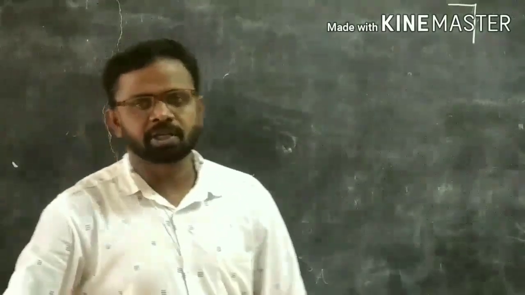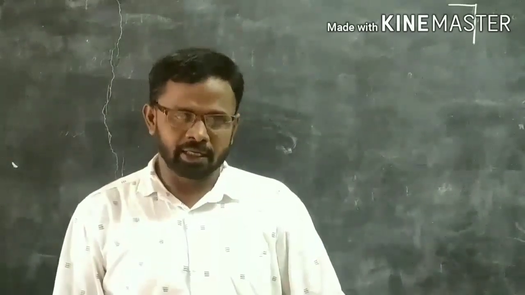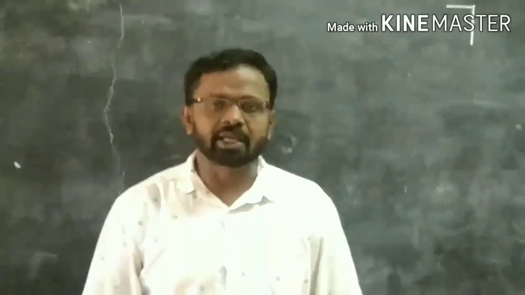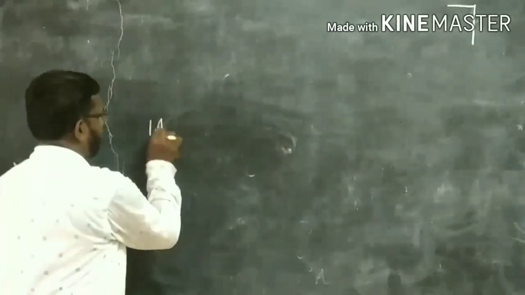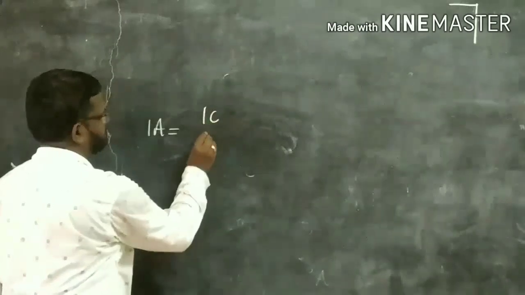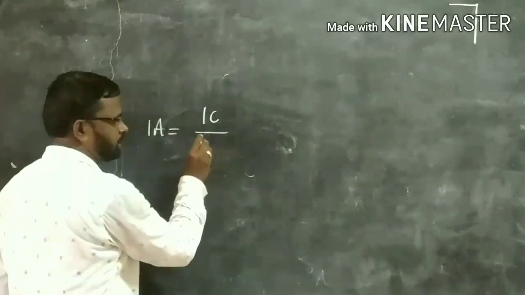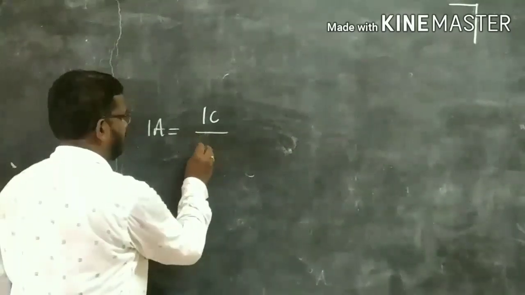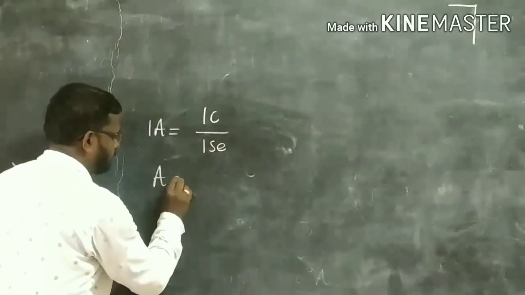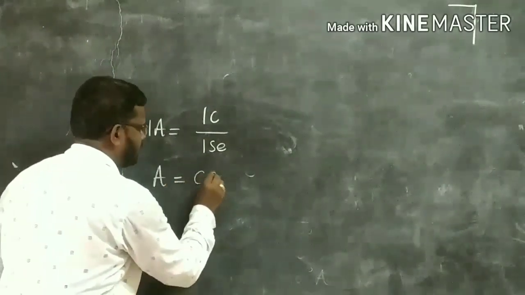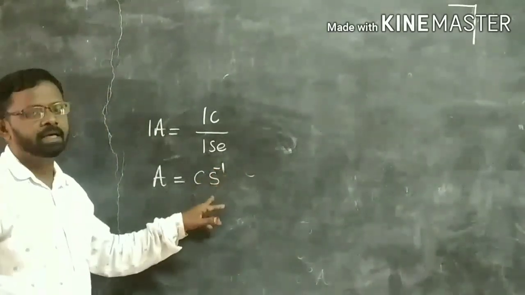Dear students, yesterday I discussed electric current under the electricity chapter. Electric current means rate of flow of charge. That means 1 ampere is when 1 coulomb of charge passes through a particular area in 1 second. So it is also written as A equals C S inverse. That means 1 ampere is equal to 1 coulomb per second.